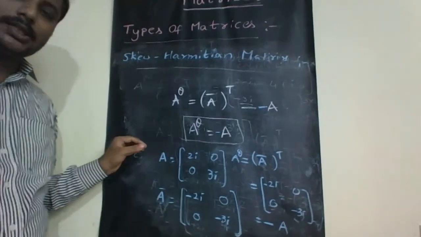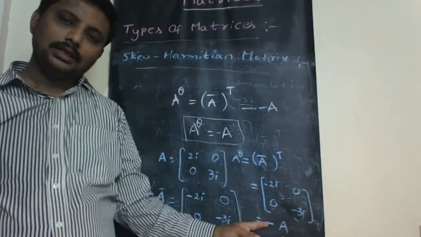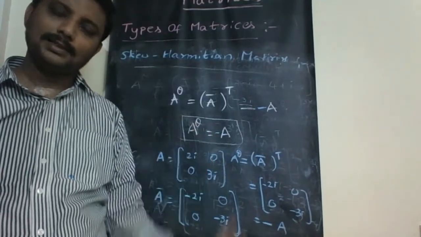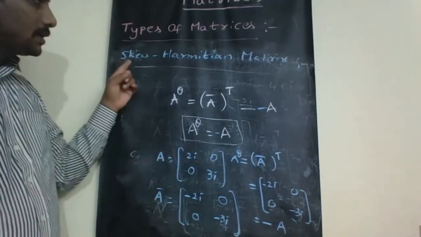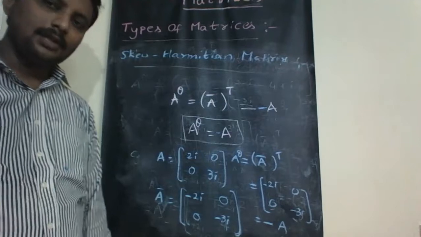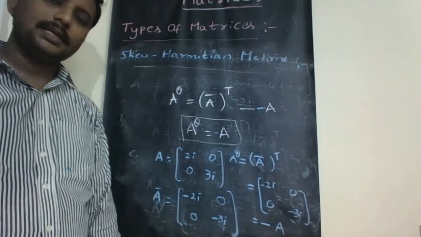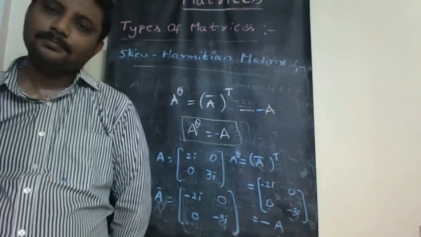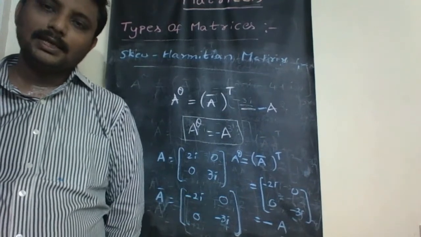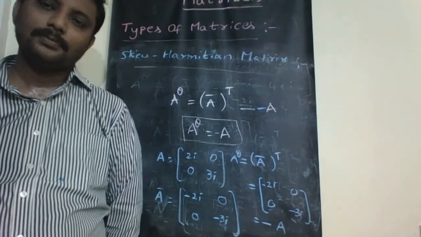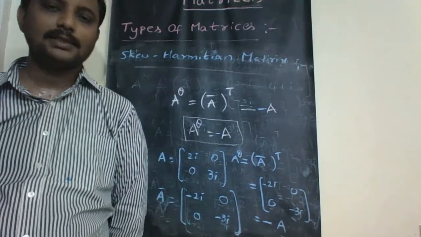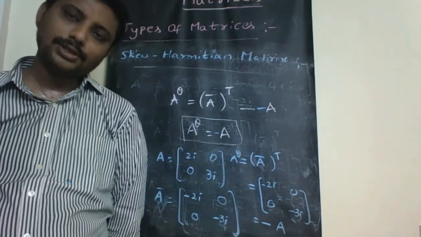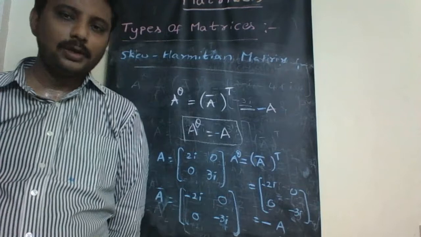Thus if we consider A power theta, the result is the negative of the given matrix A, then the given square matrix A is called skew Hermitian matrix. So if A power theta is minus A, then A is called skew Hermitian matrix. Once again, write down the definition. A square matrix capital A is said to be skew Hermitian if A power theta is minus A, where A power theta means the transpose of conjugation of a matrix, that is A bar whole transpose.